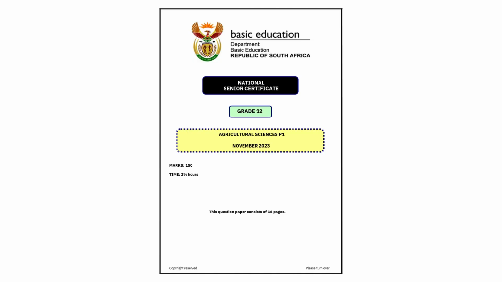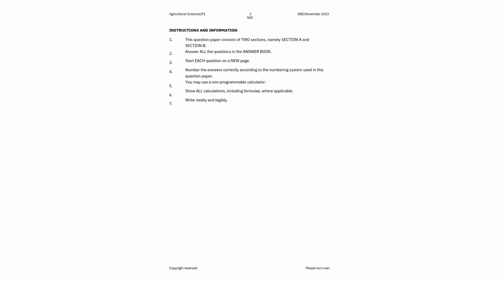Look, the first thing that you need to pay attention to is the instructions and information. By now, I believe that you have written already 4 exams this year, or 3 to be exact, and you are now on your final lap, so you know the instructions. The paper is divided into 2 sections, section A and section B, so make sure you answer all your questions in the answer book and make sure you answer accordingly.